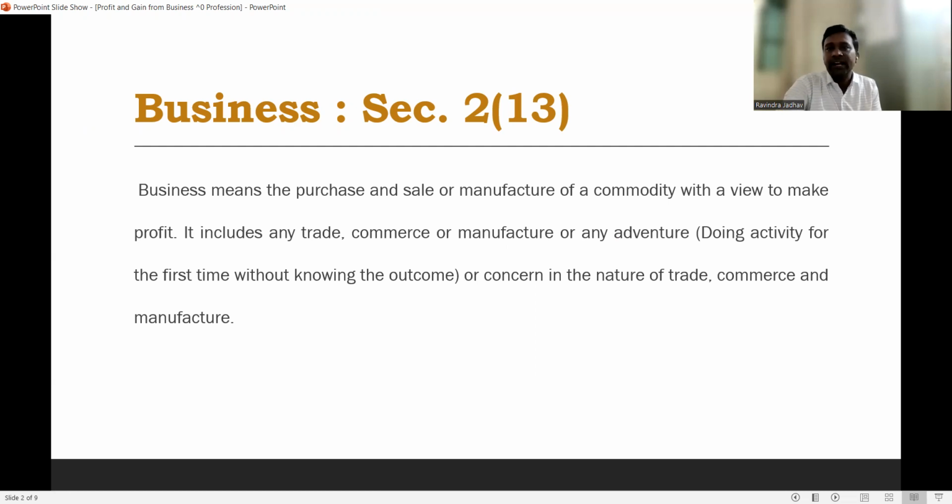It includes any trade, any type of commerce activities, or manufacture, or any adventure, that is doing activities for the first time without knowing the outcomes, or concern in the nature of trade, commerce, and manufacture. So this is the meaning of business.